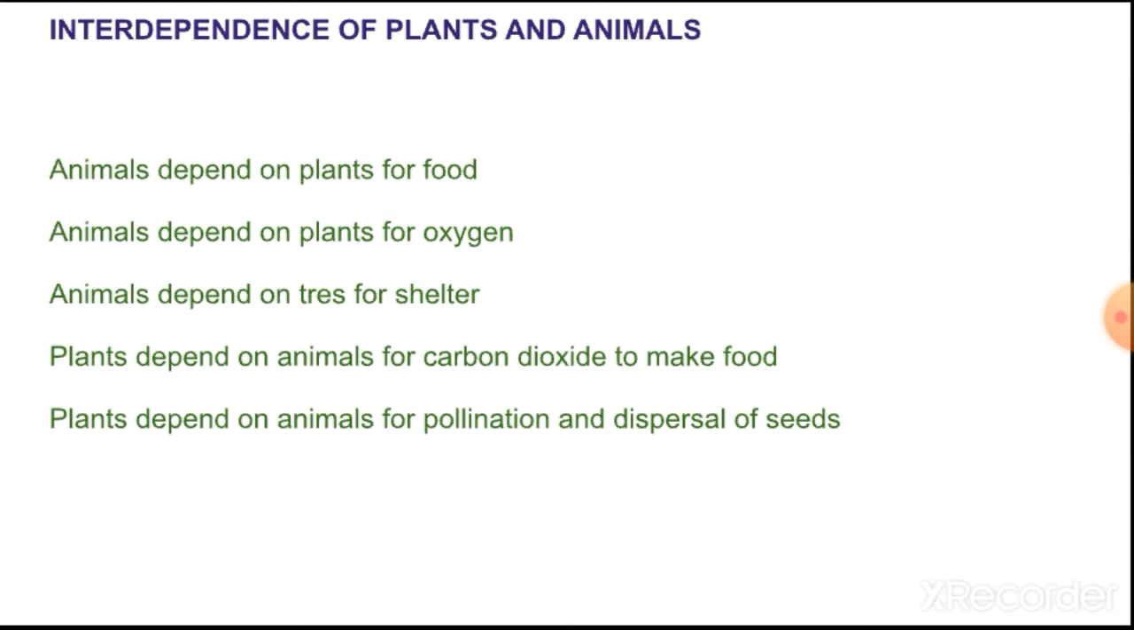Now, the second point is animals depend on plants for oxygen. Plants give out oxygen during the process of photosynthesis. Animals use this oxygen for breathing. We also use this oxygen for breathing.